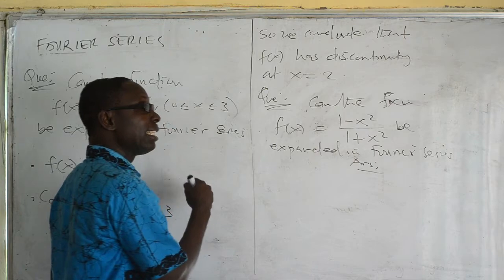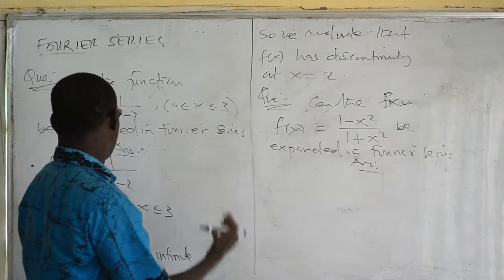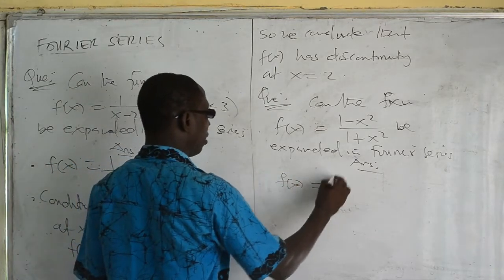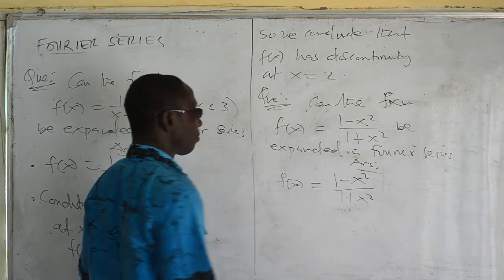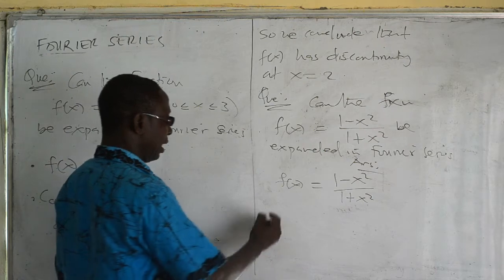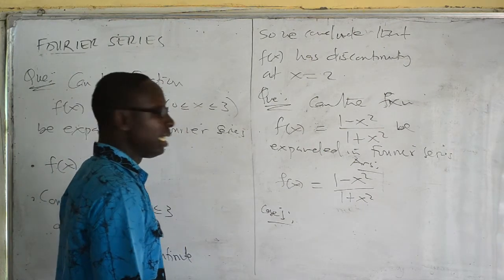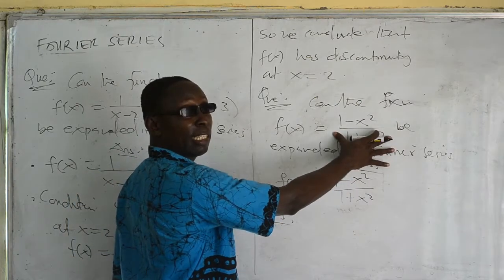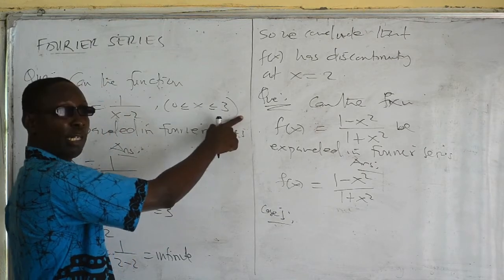So the first thing is that, if you remember the condition, it must be single valued, it must be defined, etc. Now, f of x is given as 1 minus x squared over 1 plus x squared. Now, the first thing to consider, here they did not give us any condition, as compared to the first one that has a condition.